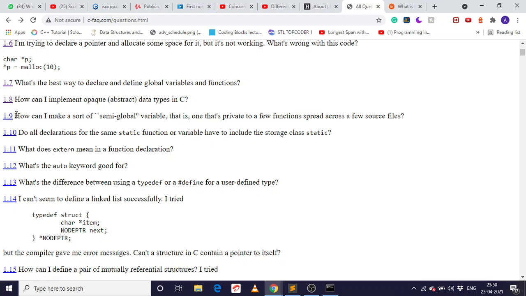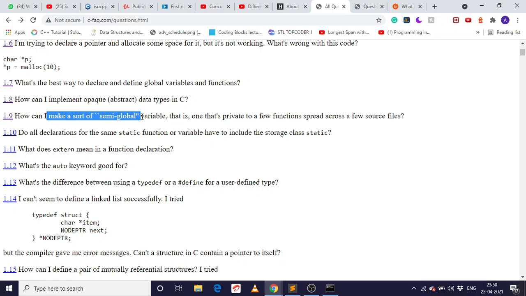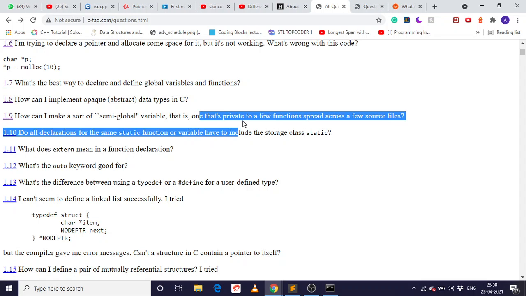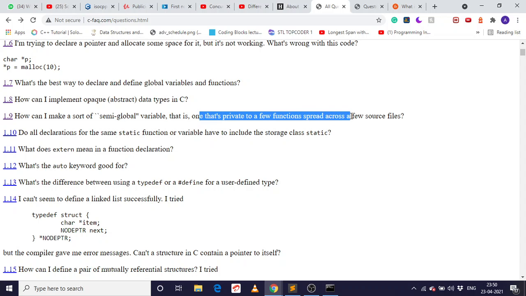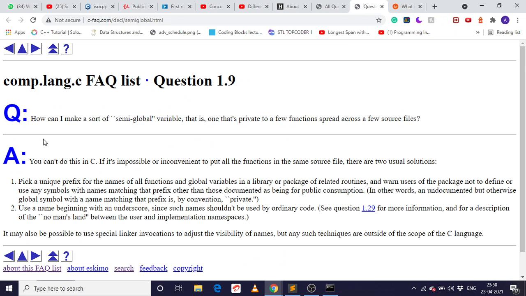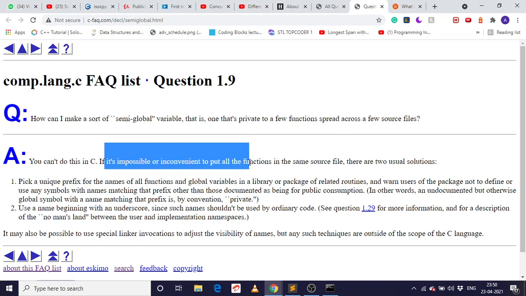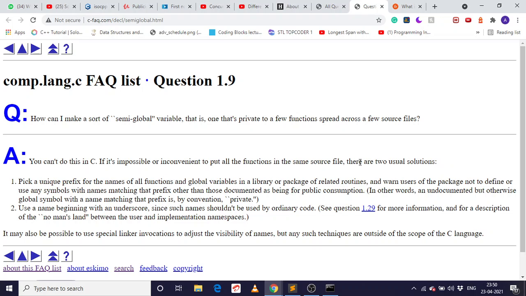Different part question. I haven't introduced you with that. The next question is how I can make a sort of semi-global variable that is private to a few functions spread across a few source files. Okay. So yes, you can't do this in C. It's impossible or inconvenient to put all the functions in the same source file. There are two usual solutions.